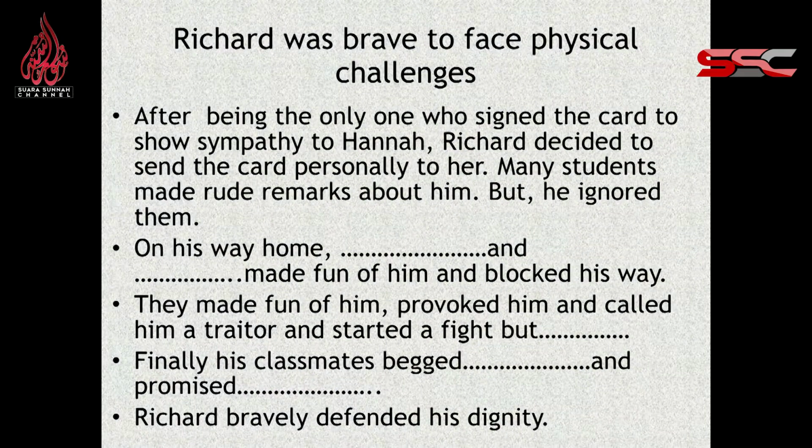Okay. Number 3. Richard was brave to face physical challenges. After being the only one who signed a card to show sympathy to Hannah, Richard decided to send the card personally to her. Many students made rude remarks about him, but he ignored them. On his way home, Abner and Harry made fun of him and blocked his way. They made fun of him, provoked him and called him a traitor and started a fight, but okay, what happened? Okay. Alright, finally his classmate begged him not to hit and promised not to trouble him again. Richard bravely defended his dignity.